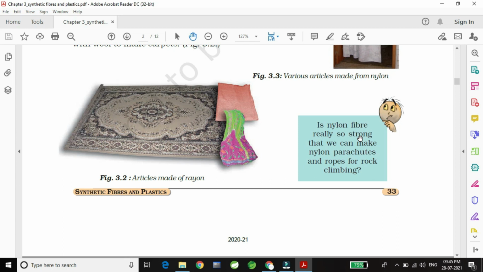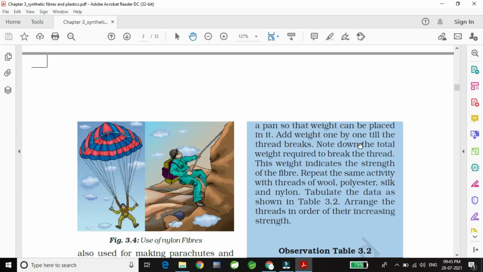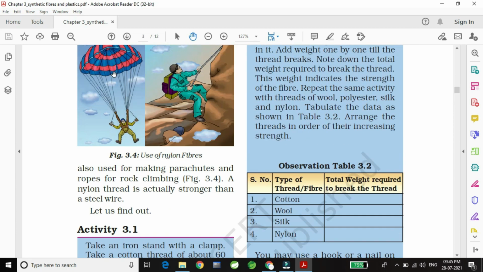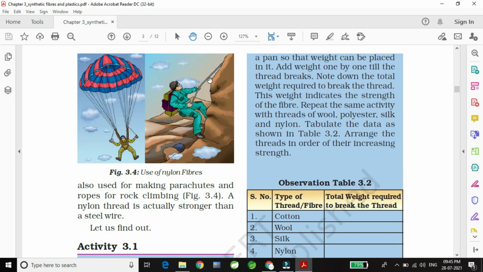Yes, nylon is so strong that we can make parachutes and rope for rock climbing from it. See, parachutes and rock climbing ropes are made of nylon. A nylon thread is actually stronger than steel wire.